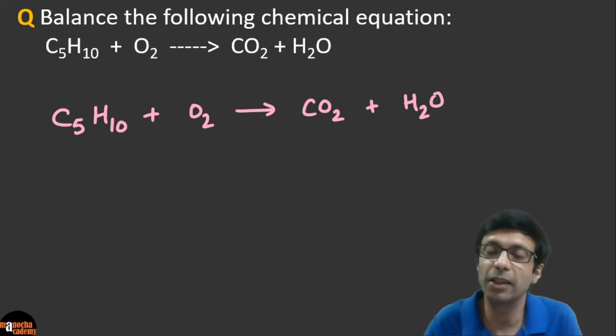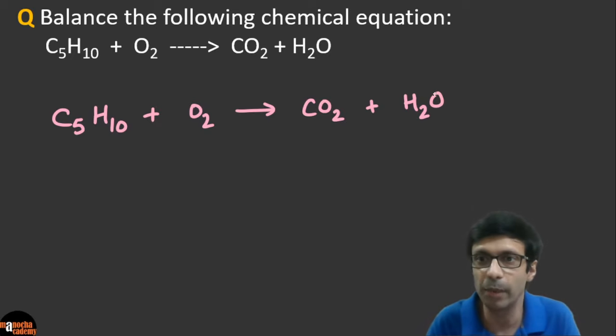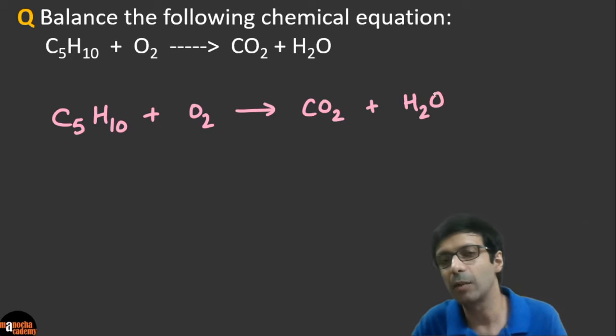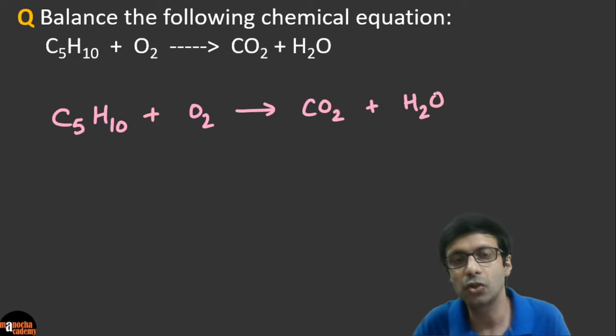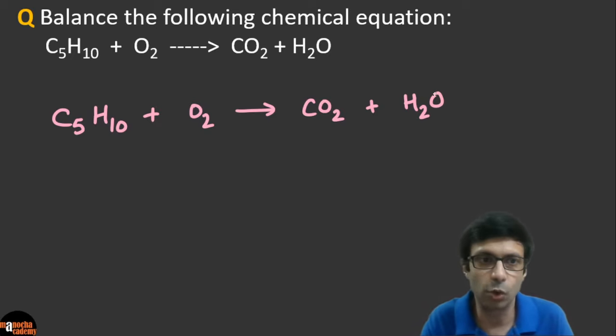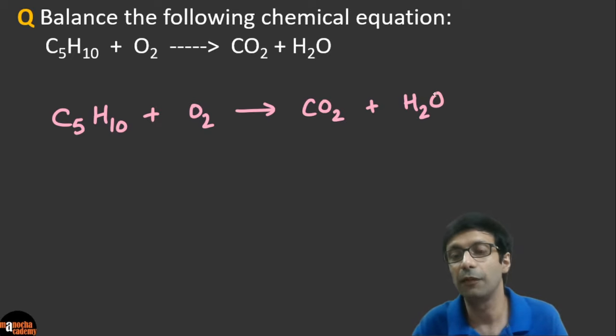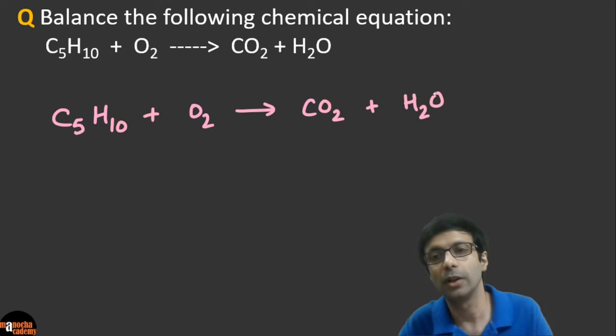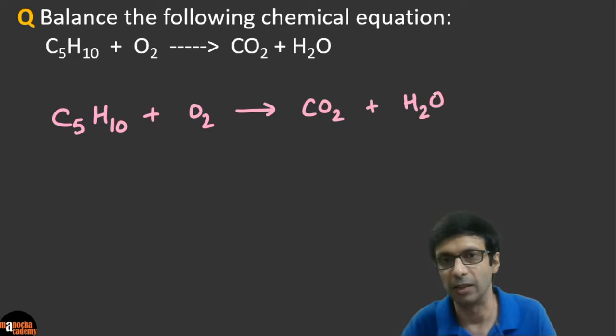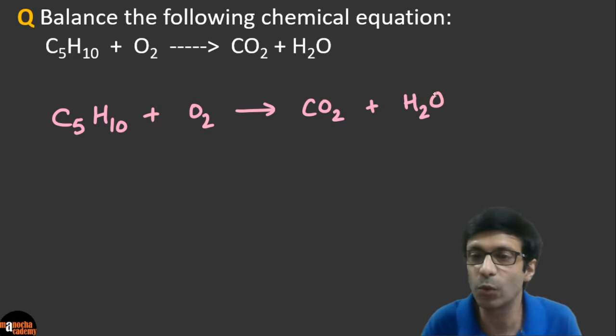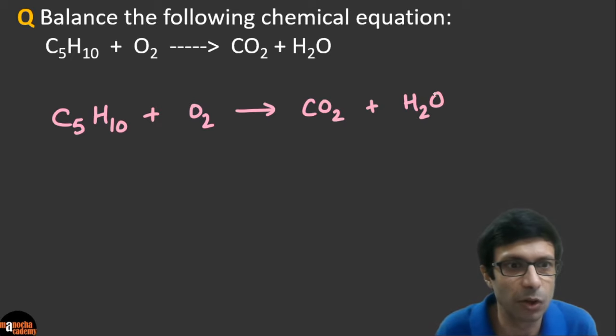I taught you the different methods. One is the hit and trial method, the table method, and there's another ABCD method for complicated equations. My recommendation is that first try hit and trial. If you can do it quickly with hit and trial, nothing like it, because it's very fast. And if it doesn't work at all, then you should go for the ABCD, which is the coefficients method. So guys, if you don't know how to balance equations, check out my video. You can search for balancing chemical equations, Manocha Academy. Now go ahead and try this equation.